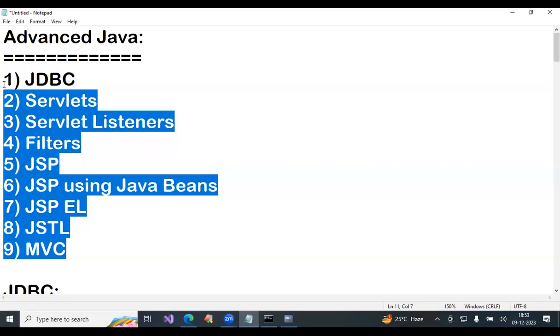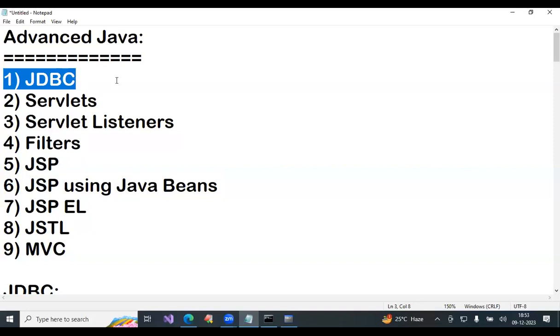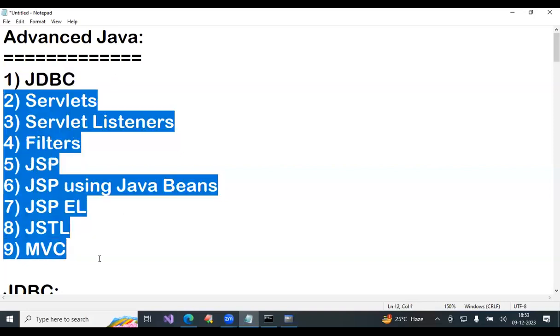Up to JDBC, one style. From servlets onwards up to MVC, one more style. Frameworks, one more style. That is how it will be.